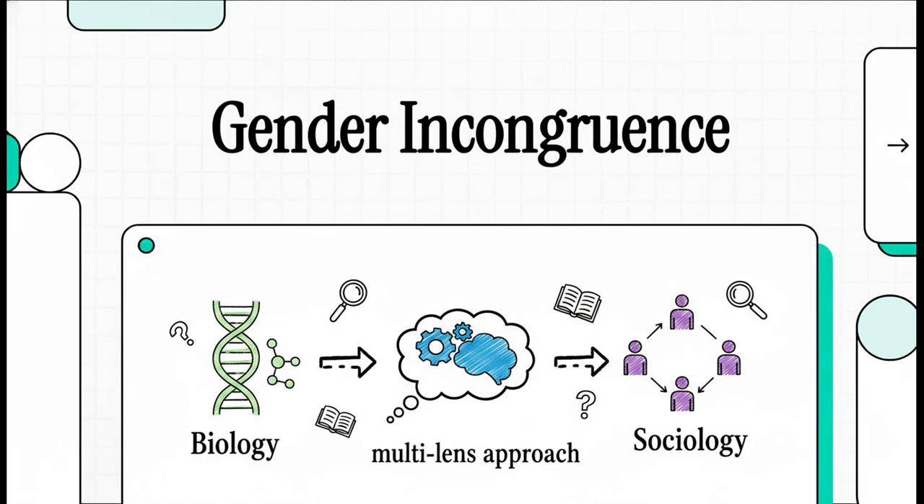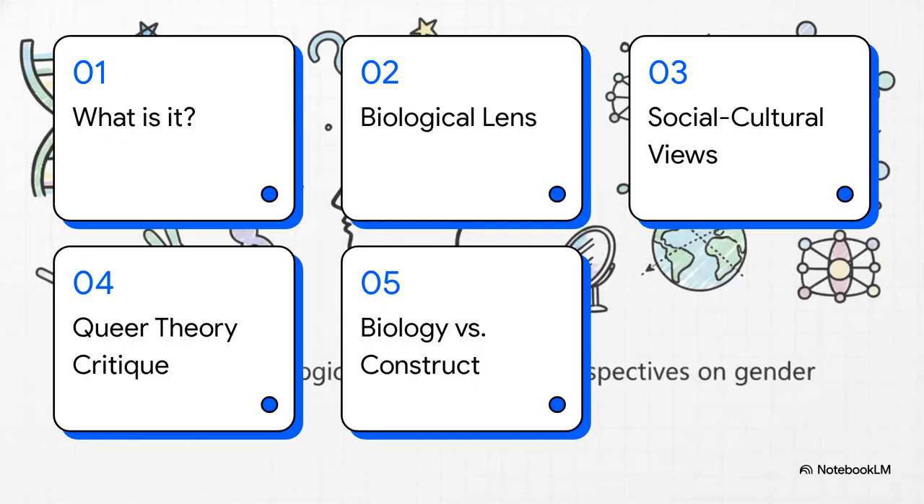Welcome to this explainer. Today, we are diving straight into gender incongruence. We're going to unpack the fascinating psychological and sociological theories surrounding this subject, using a multi-lens approach. We'll be relying on the latest academic frameworks to really understand how different fields, from biology all the way to sociology, attempt to explain human gender identity.